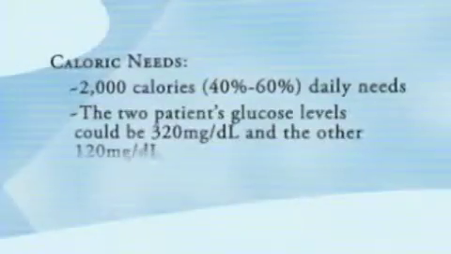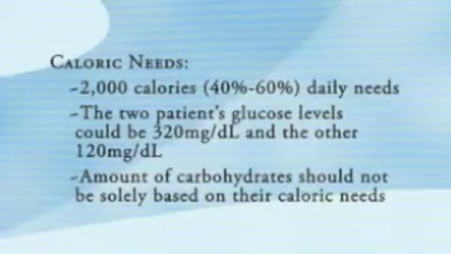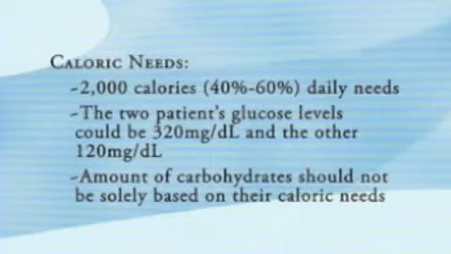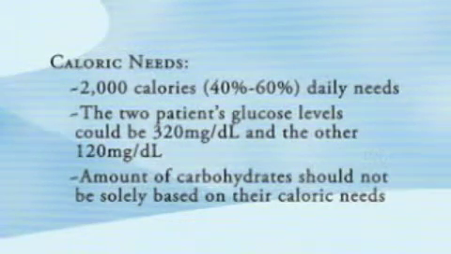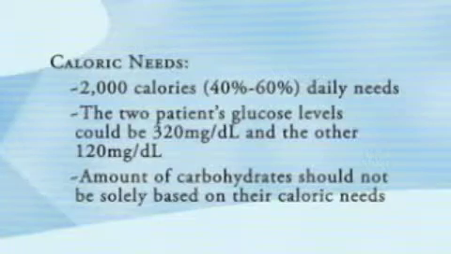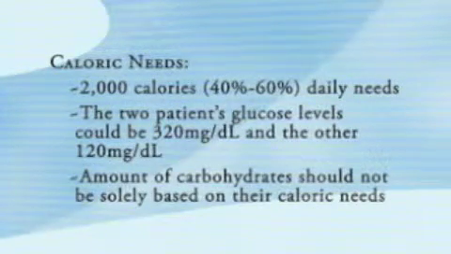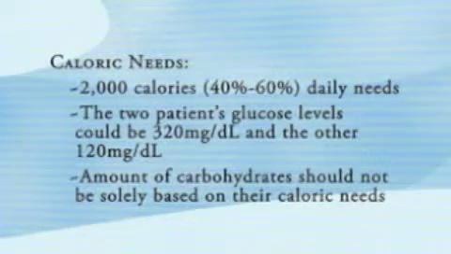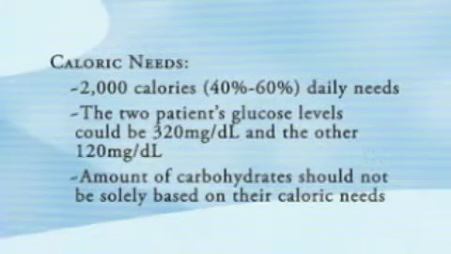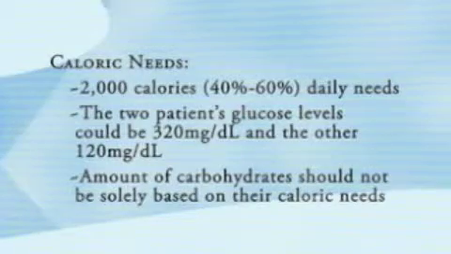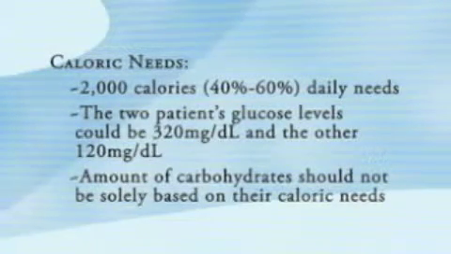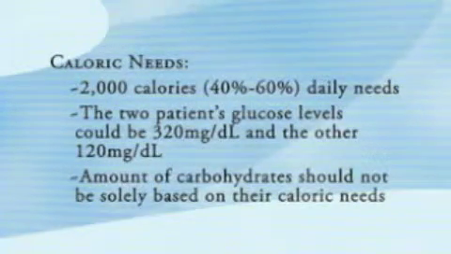For instance, if there were two patients whose caloric needs were the same, for example 2,000 calories, the generally recommended amount of carbohydrates is generally 40% to 60% of their daily needs. However, what if one patient's glucose levels are averaging 320 milligrams per deciliter and the other is under good control, averaging around 120 milligrams per deciliter?